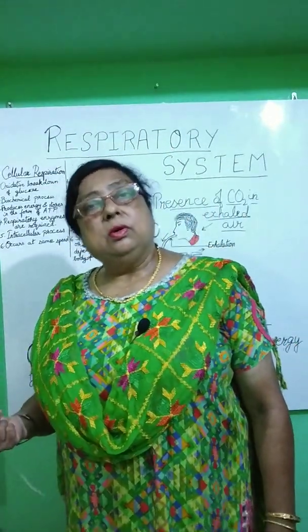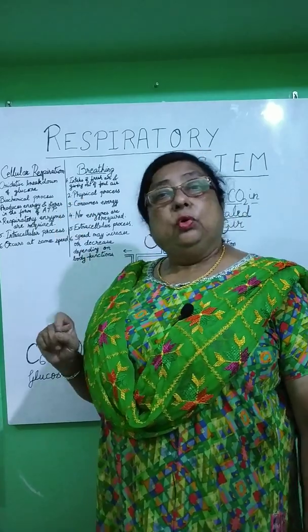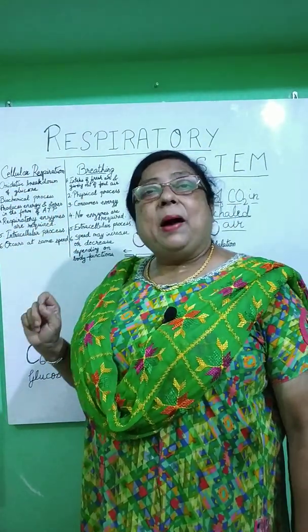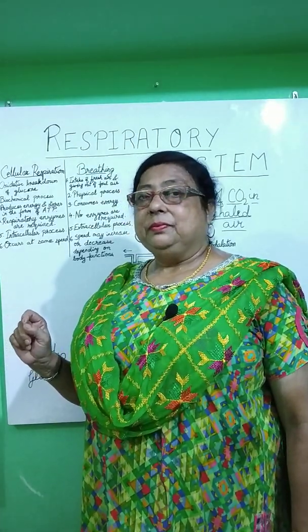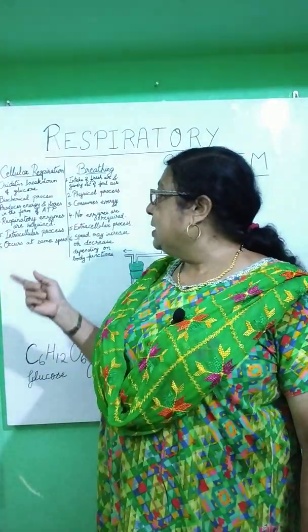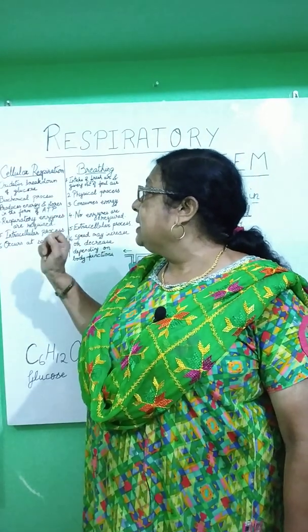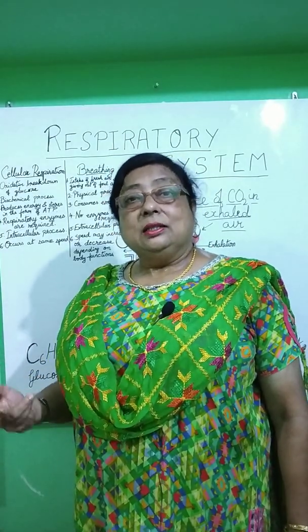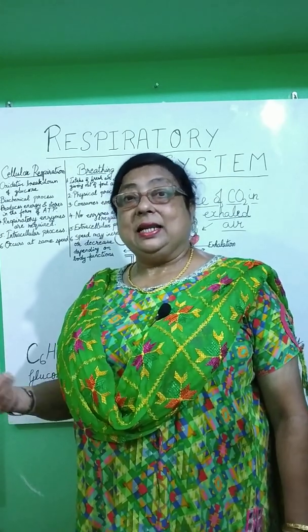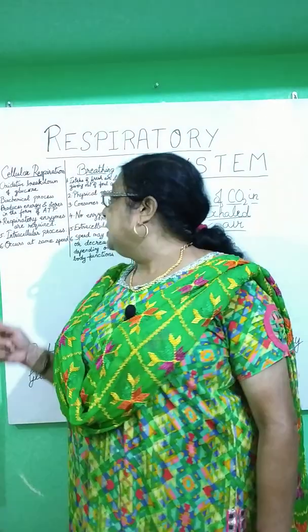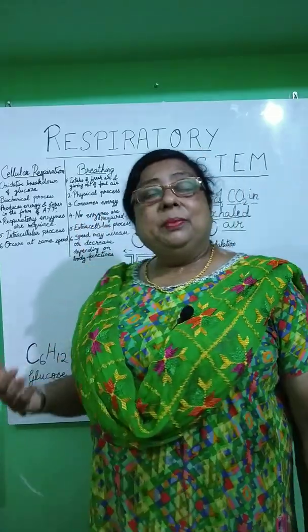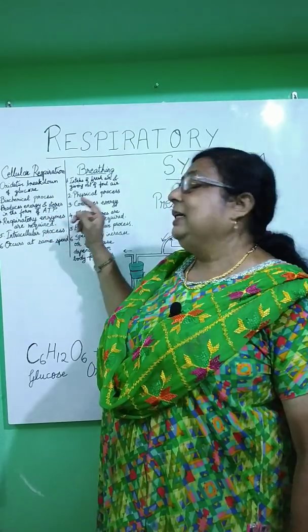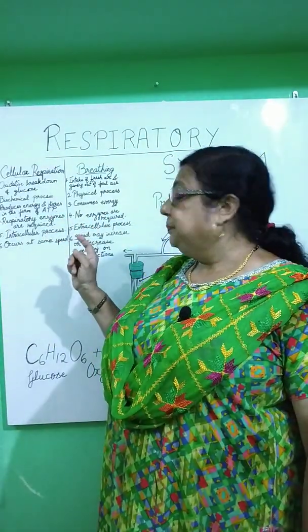So oxidative breakdown of glucose takes place here. This cellular respiration is a biochemical process, whereas breathing is just a physical process. In cellular respiration a lot of energy is produced. For that, the breakdown of food takes place and energy is liberated in the form of ATP. But during breathing, energy is consumed. So here energy is liberated, here energy is consumed.